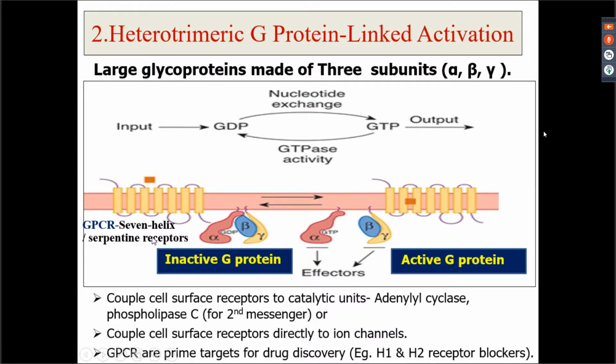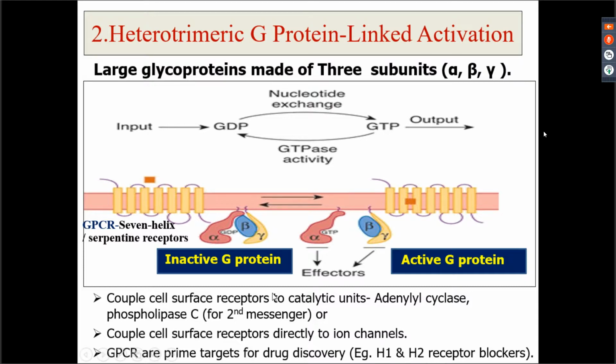This is very important because there are various drugs which are being made, and it is also a site where research activities are going on, right? They are the prime targets for drug discovery. The common ones which you must already be familiar with are your H1 and H2 receptor blockers, right?